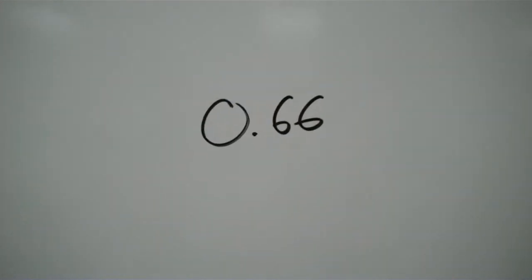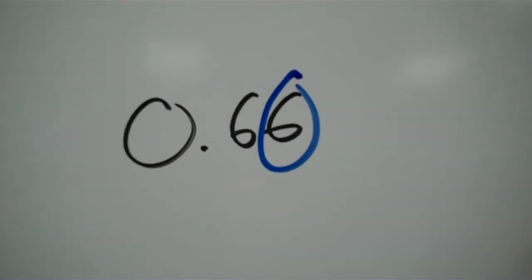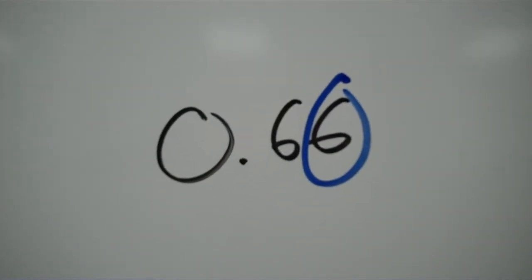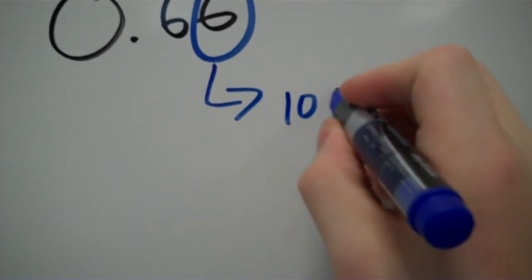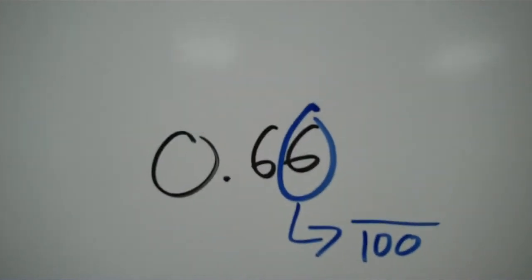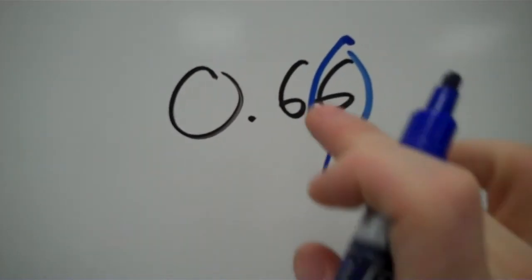I want to change this into a fraction. Well, if I'm going to do that, then I have to make sure I know what place value I'm working in. That's where my decimal terminates, so I know it's not a repeating decimal anymore. It's a terminating decimal. It terminates right there, and that is the hundredths place. It's like having a fraction over 100. So I'm just going to take 0.66, and I'm going to write this as a whole number, just 66,